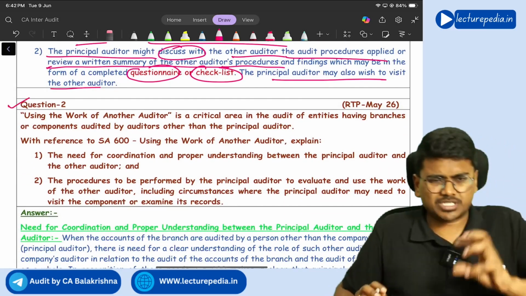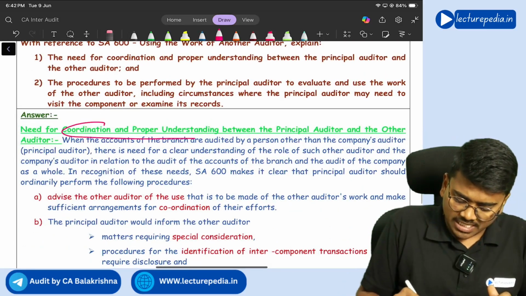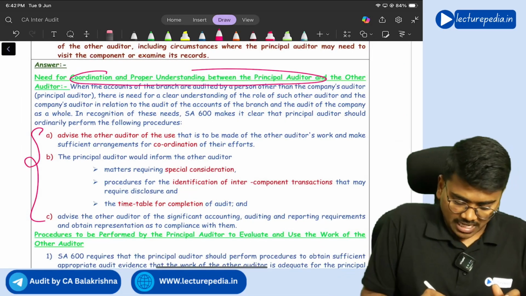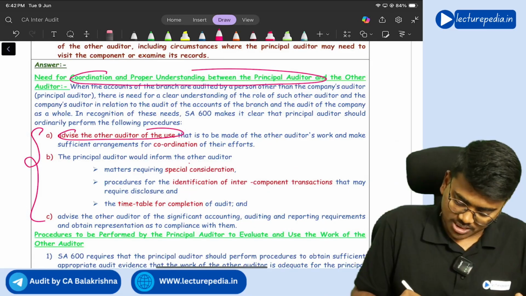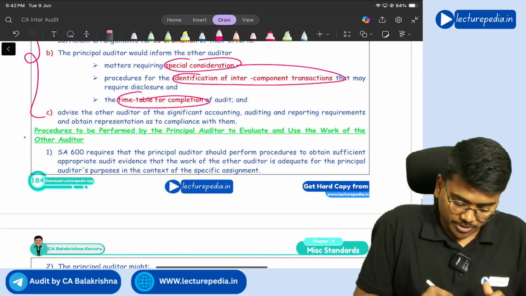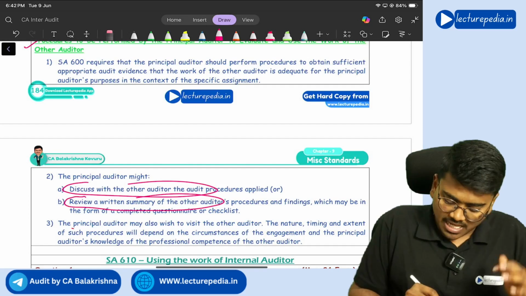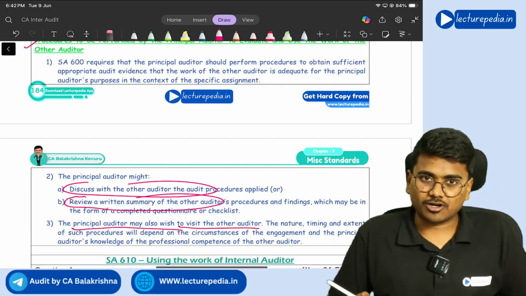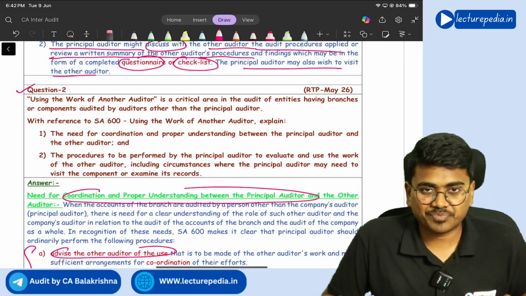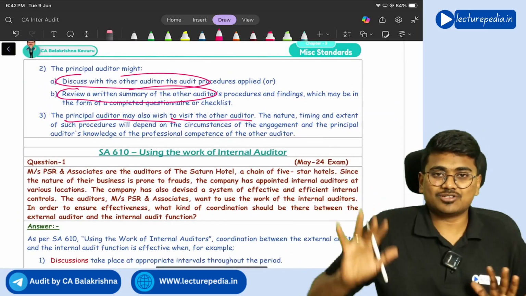Next, question number 2. Question number 2 is the same as question number 1. So with respect to coordination and proper understanding between the principal auditor and the other auditor, the same aspects as we have seen: advise the other auditor of the use of his work, special considerations, identification of intercomponent transactions, timetable. And with respect to procedures, also the same: discuss with the other auditor, review a written summary, and the principal auditor may also wish to visit the other auditor. All the same points that we have discussed in the first question. The second question is also the same question only. Got it? Yes. So by this, the questions and answers of SA 600 are also completed.